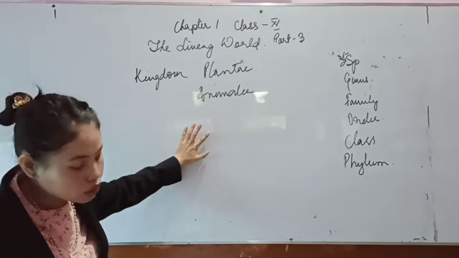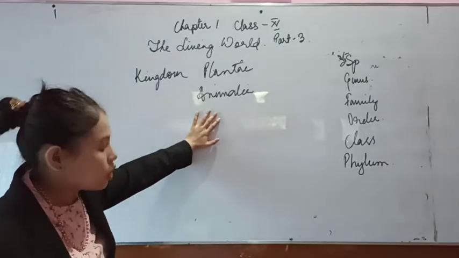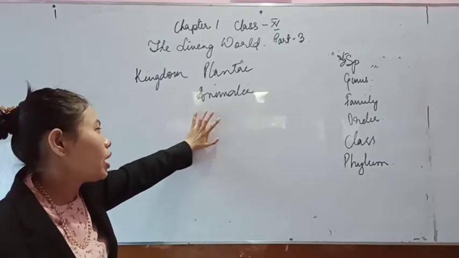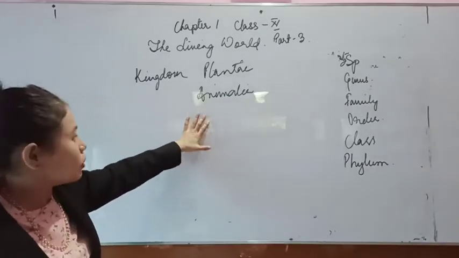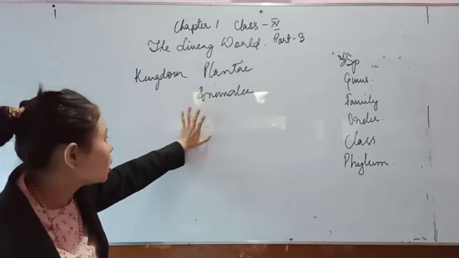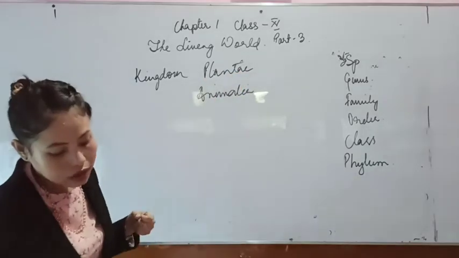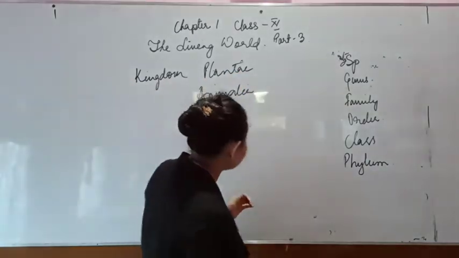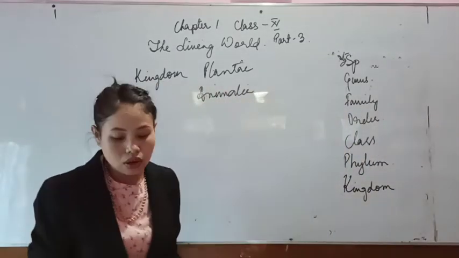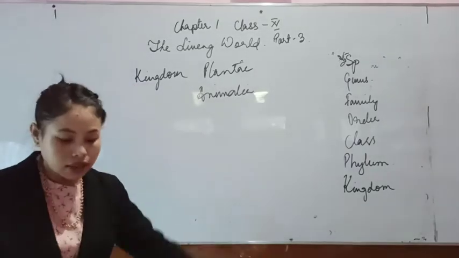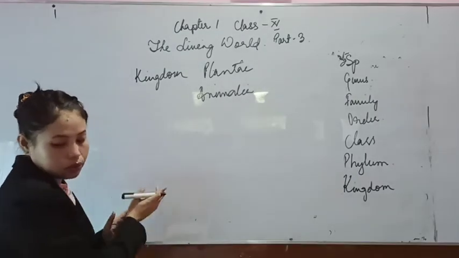Next is Animalia. It includes all the phyla, and it has all the animals present on the earth. So the various life forms, animals, come under kingdom Animalia, and it has various phyla, just as kingdom Plantae has various divisions. So let's take an example to have a better idea. In your textbook, please go through the table that gives the scientific names of plants and animals, so please read that one.